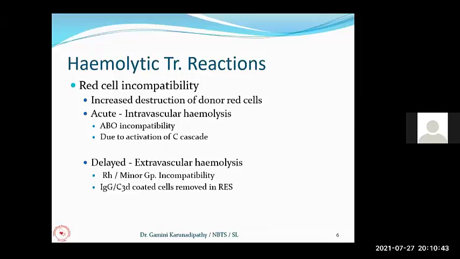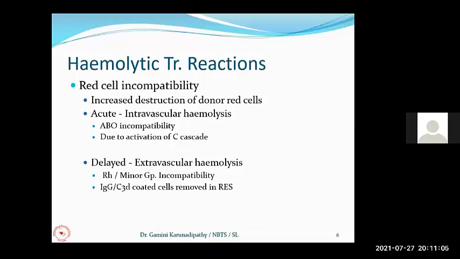Sorry for the disturbance. So hemolysis is mainly due to red cell incompatibility. Now, when we transfuse incompatible red cells to a recipient, there will be hemolytic reactions. Due to this incompatibility, there is an increased destruction of the donor red cells. This destruction may be acute or delayed.